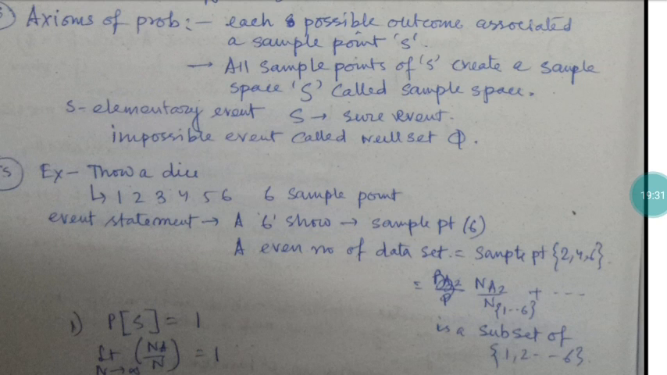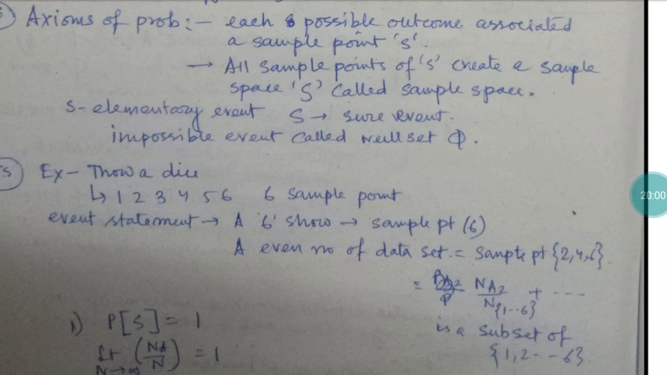What is the probability of getting 2? That is also 1 by 6. In this way, the different points should have different sample points. So here the 6 shows, that is sample point 6, the probability is 1 by 6. The event statement here: you are tossing a die, the 2 will come, the probability is 1 by 6, because out of 6 possibilities one number is coming, so the probability is 1 by 6.